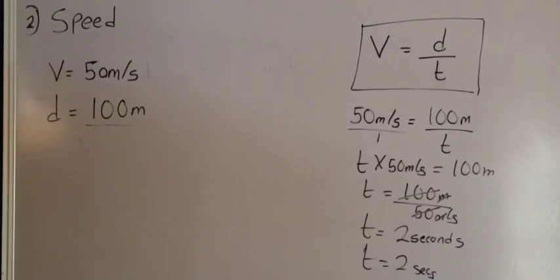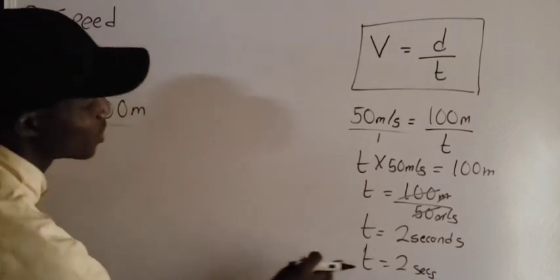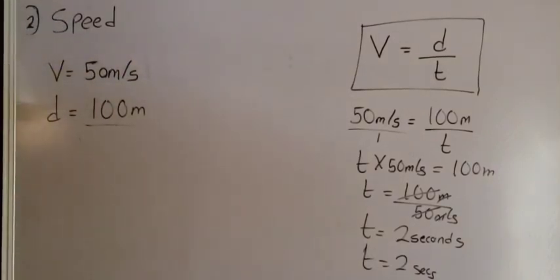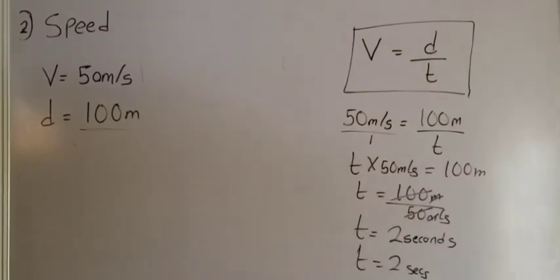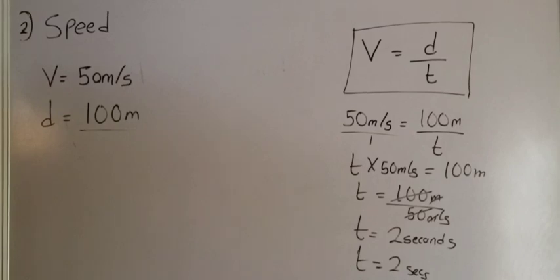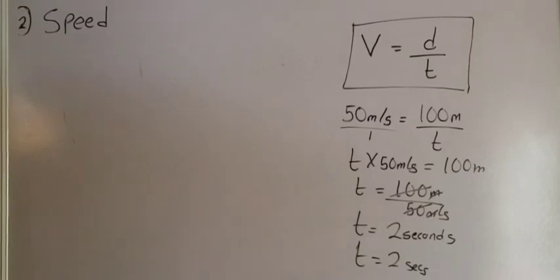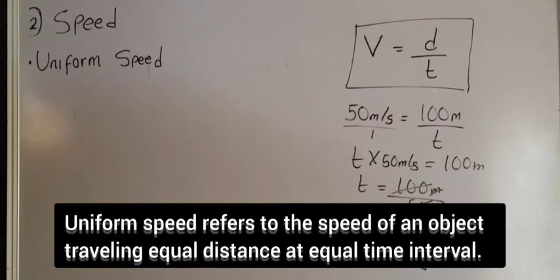So the object will cover a distance of 100 meters in 2 seconds. Do you understand? The object will cover a distance of 100 meters in 2 seconds. Now, another concept of speed that I want us to talk about is the uniform speed. An object is said to undergo uniform speed when the object travels equal distance at equal time interval.